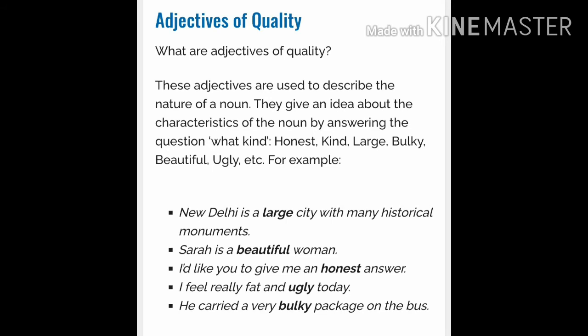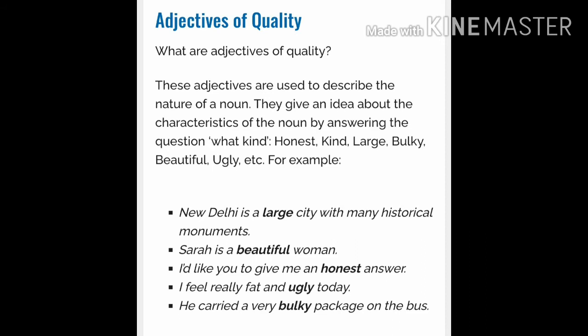They give an idea about the characteristics of the noun by answering the question what kind: honest, kind, large, bulky, beautiful, ugly, etc. Now if you describe your teacher or friend, that is, she is a very good friend, in this sentence the word good is the adjective.